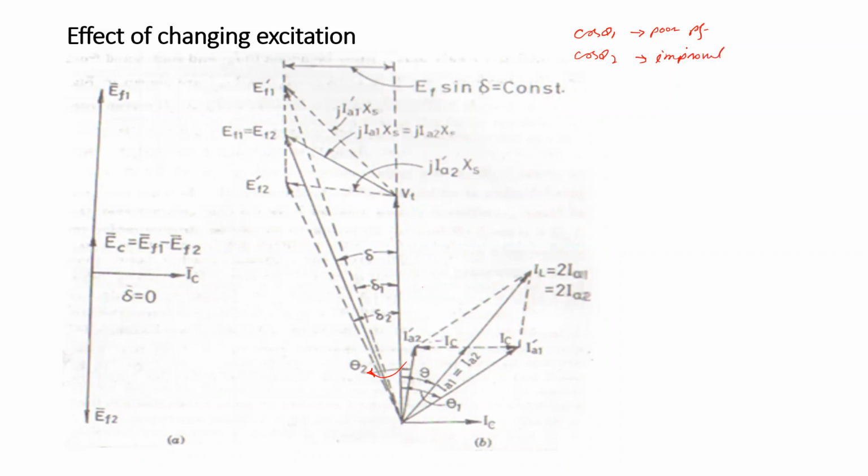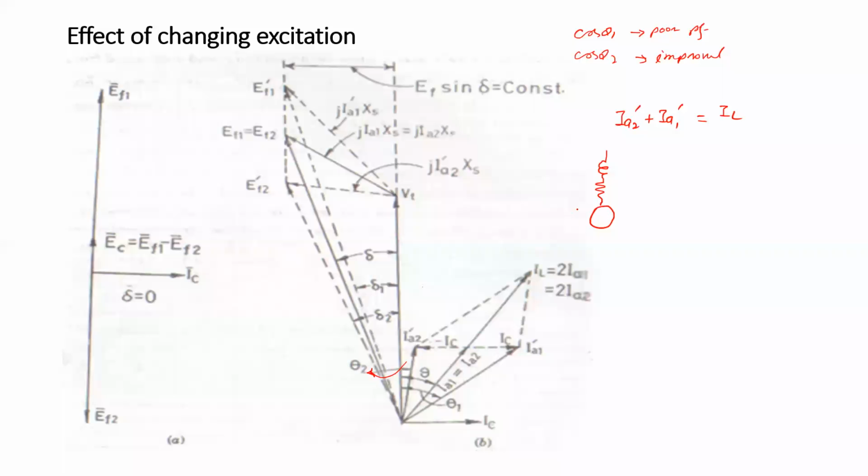So the alternator whose excitation has been increased will work on poor power factor, and the one whose excitation is kept constant will work on improved power factor, in such a way that the total current, the new value of current, IA2 dash plus IA1 dash, will remain equal to the load current. So the load current does not change. The external circuit parameter does not change. Only the internal characteristics, internal parameters, change.